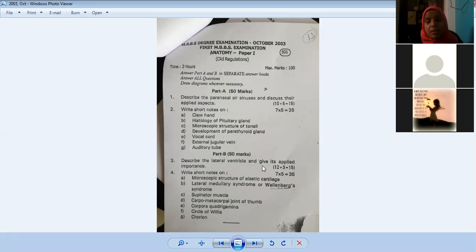Lateral ventricle is also given as an essay. But I have discussed the lateral ventricle many times. What are the horns it has? Anterior horn, posterior horn, central part, and inferior horn. You should learn the pictures and check the relations. The right and left lateral ventricles are connected by the interventricular foramen of Monro. From here, the CSF will move to the third ventricle. Just check the pictures and talk about relations, but it's quite easy.